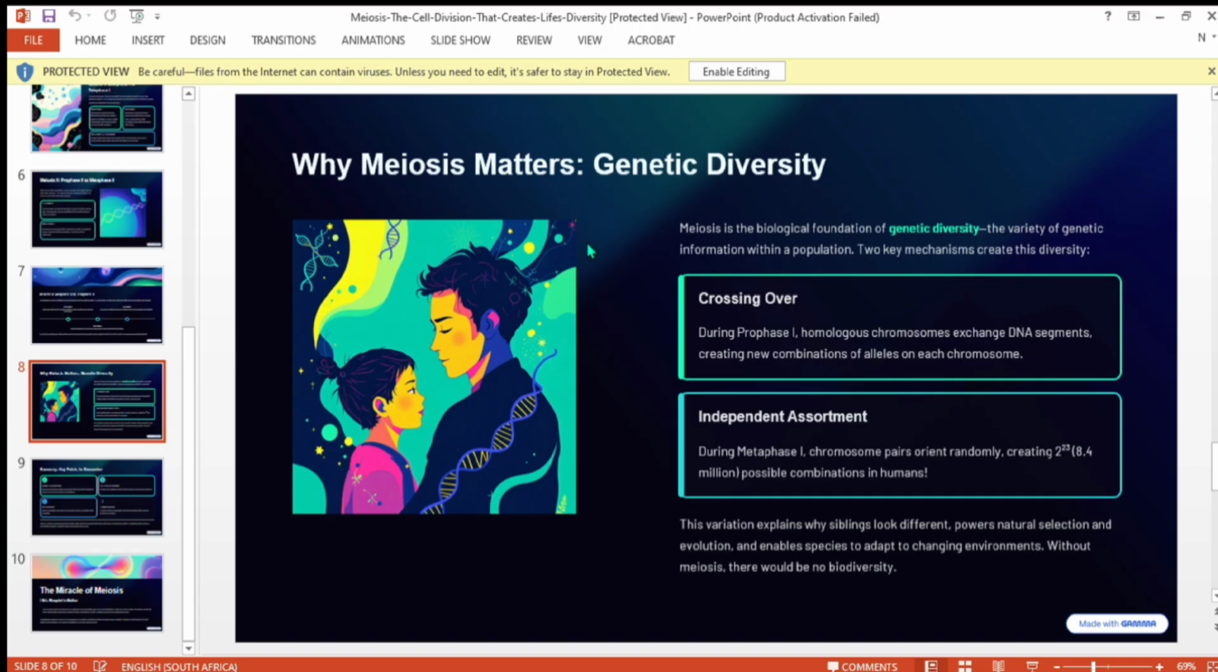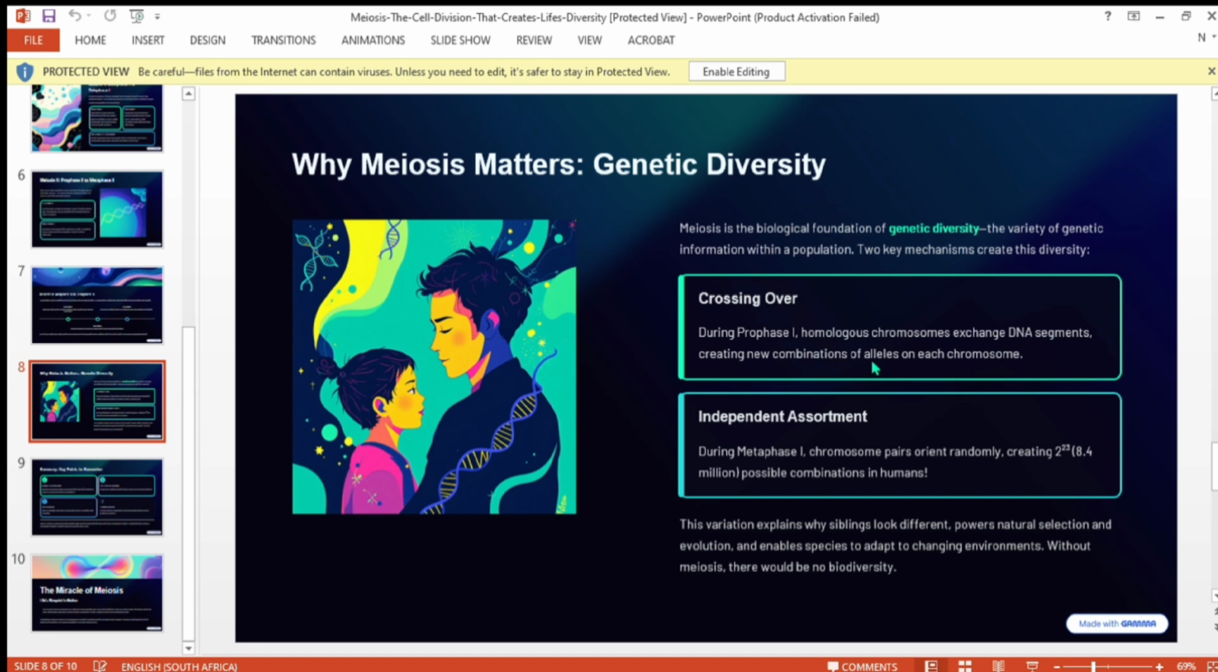Why meiosis matters? Genetic diversity. Meiosis is the biological foundation of genetic diversity, the variety of genetic information within a population. Two key mechanisms create this diversity: crossover and independent assortment. During prophase 1, homologous chromosomes exchange DNA segments, creating new combinations of alleles on each chromosome.